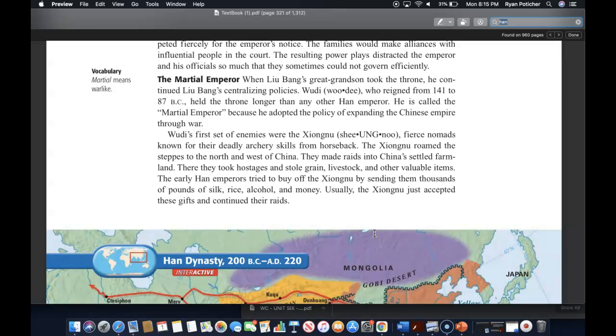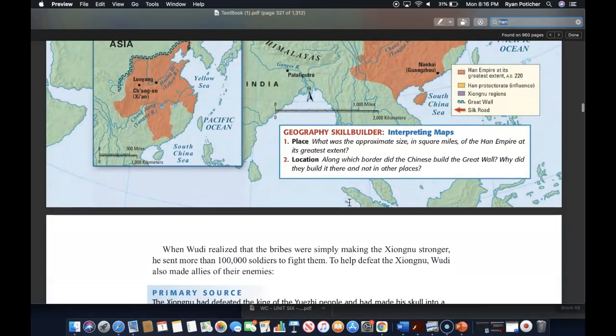Wu Di's first enemies were the Xiongnu, who were fierce nomads known for their deadly archery skills from horseback. The Xiongnu roamed the steppes of the north and west of China. They made raids into China's settled farmland, and they took hostages and stole grain, livestock, and other valuable items. The early Han emperors tried to buy off the Xiongnu by sending them thousands of pounds of silk, rice, alcohol, and money. Usually the Xiongnu just accepted these gifts and continued their raids.